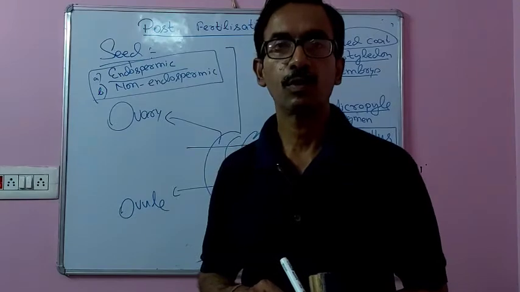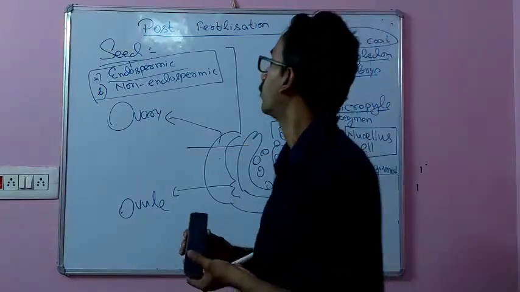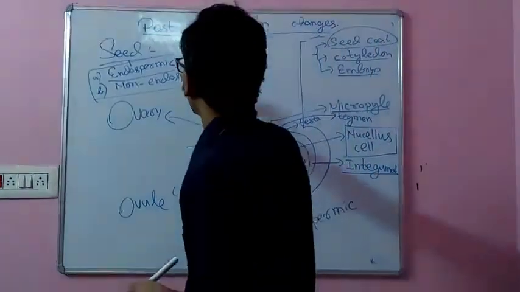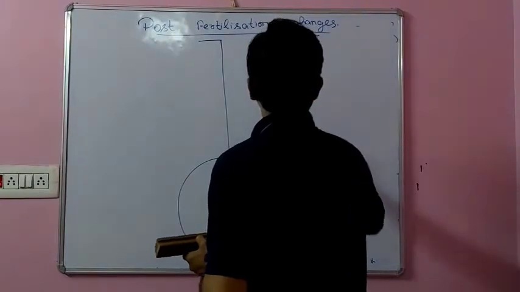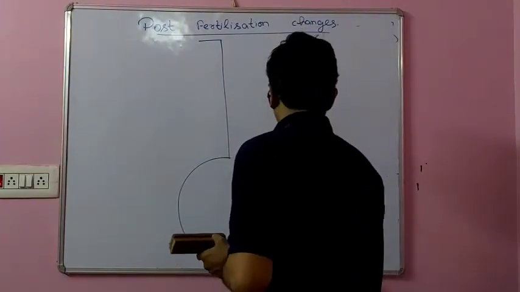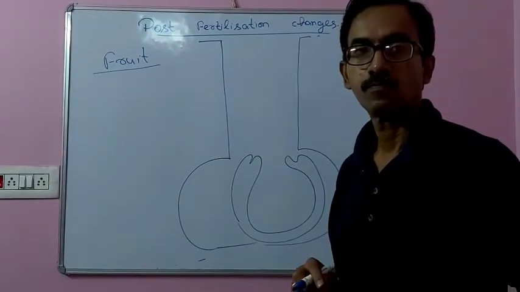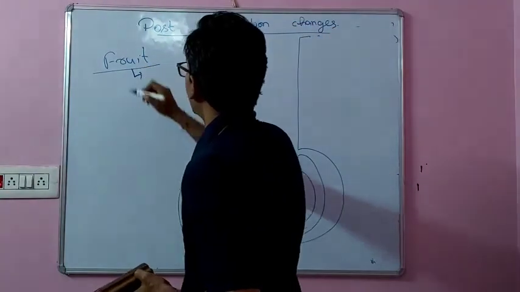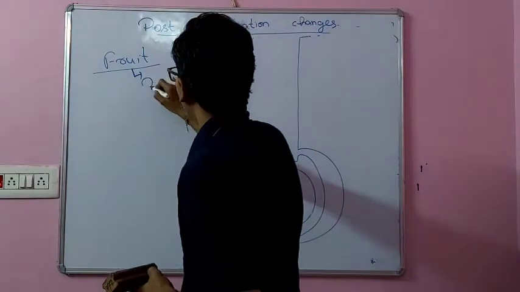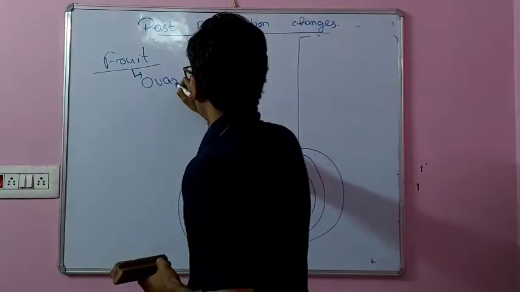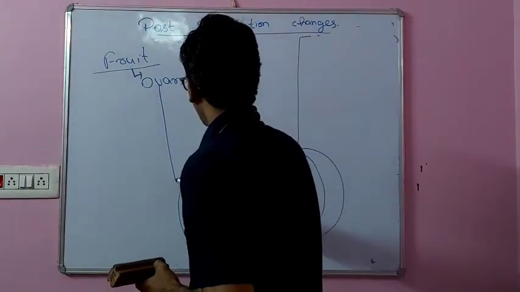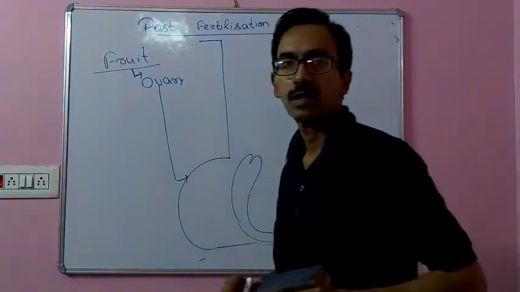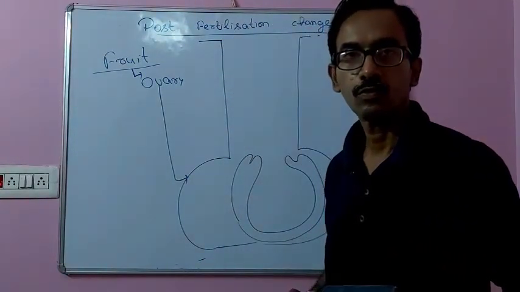Now we will move to another topic, that is fruit. Fruit represents a mature ovary. So this is the ovary. When it gets mature, it changes to fruit.